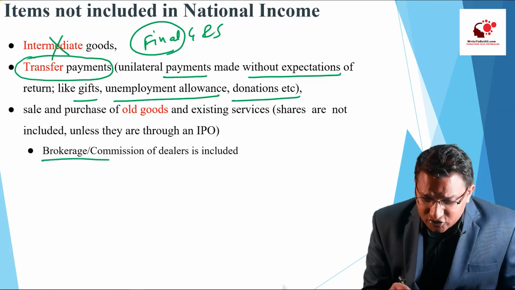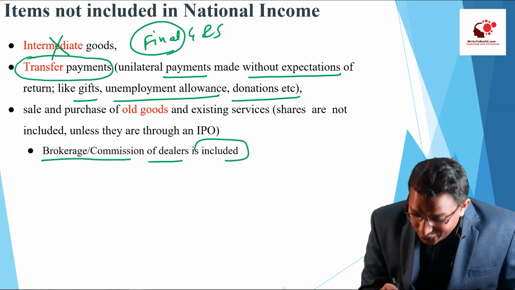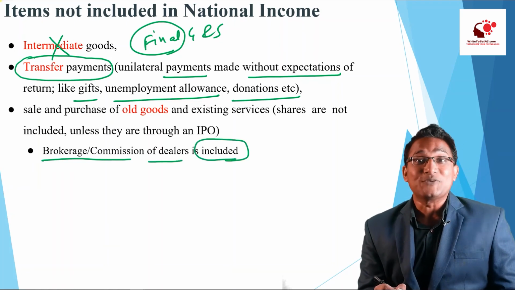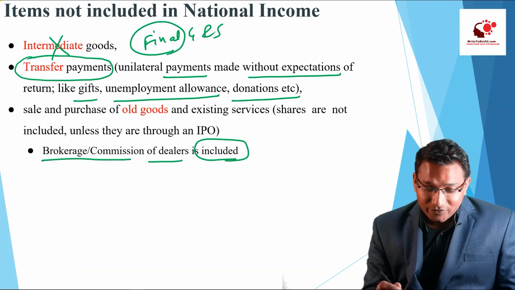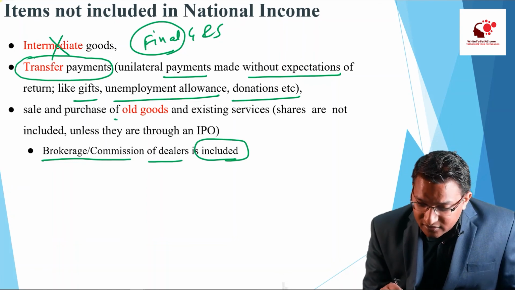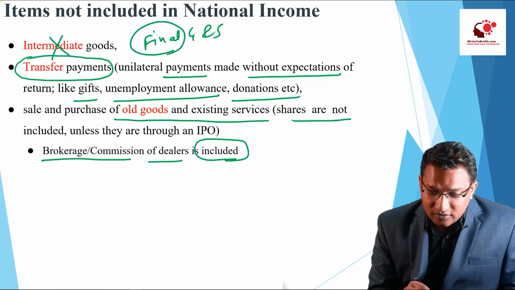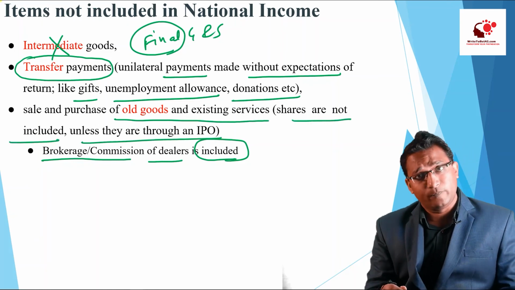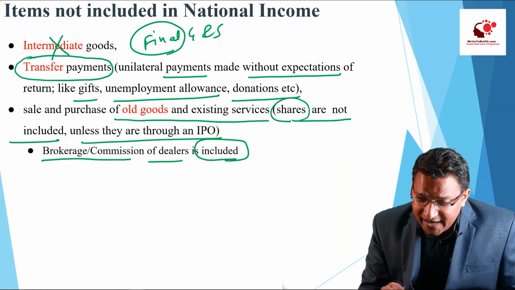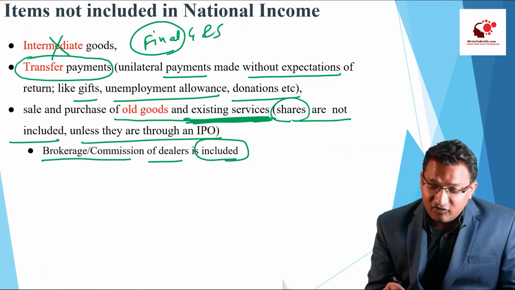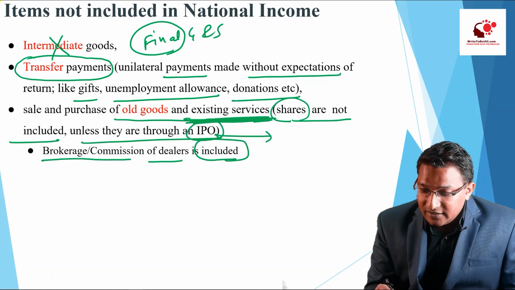This brokerage or commission of dealers is included, right? Sale and purchase of old goods and existing services, shares are not included unless they are through an IPO, right? So simply the sale and purchase of shares is nothing but the existing services. But if we talk about an IPO, meaning initial